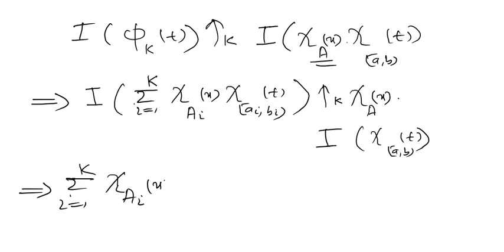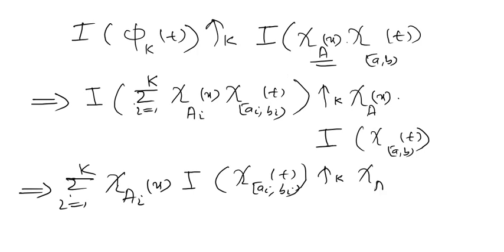इसको हम बाहर निकाल सकते हैं, and here it's just the integral of what function? Integral of chi ai bi of t. This will increase to chi ai of x. Now what's the integral of this step function chi ab of t?